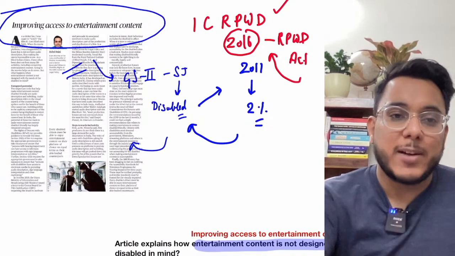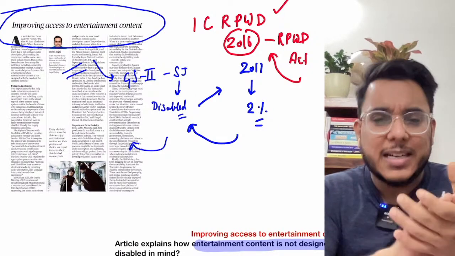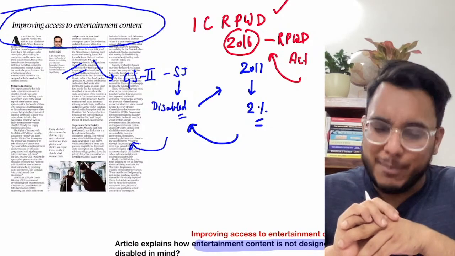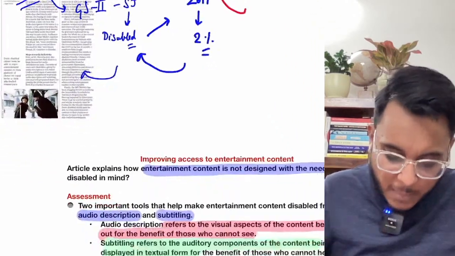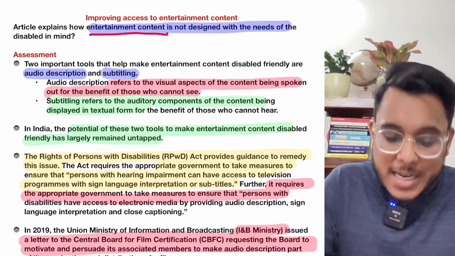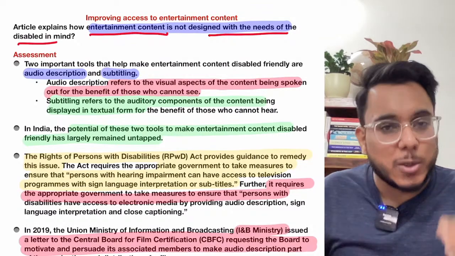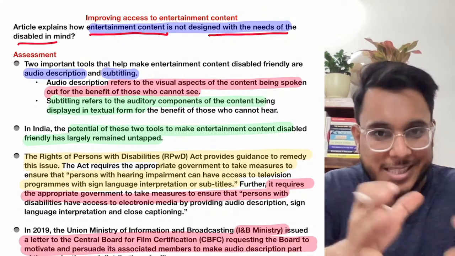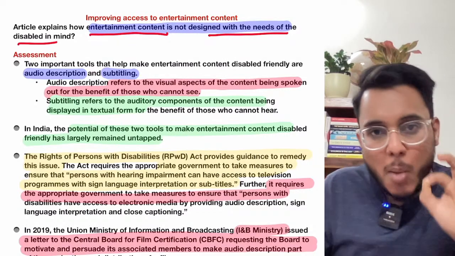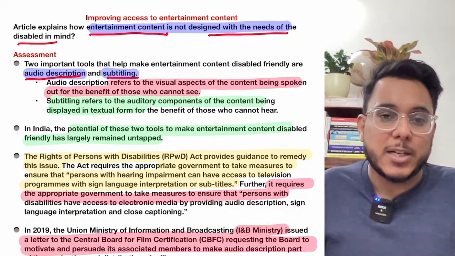Now when we talk about disability, the issue that comes here is that physical disability and cognitive disability have been addressed, and the physical limitations that come with the disability are being addressed. But guys, what about the limitation that entertainment content is not designed keeping in mind the needs of disabled people? It has been said that today entertainment, movies, serials, OTT series, can be made disabled friendly if there are two components. Number one, there needs to be audio description, and secondly, there needs to be subtitling.